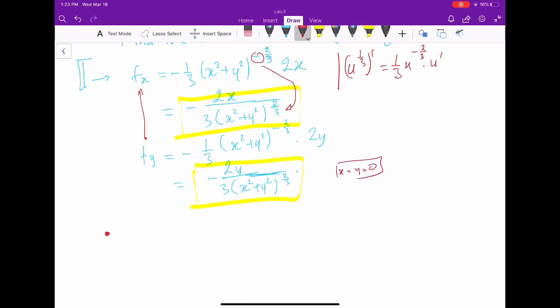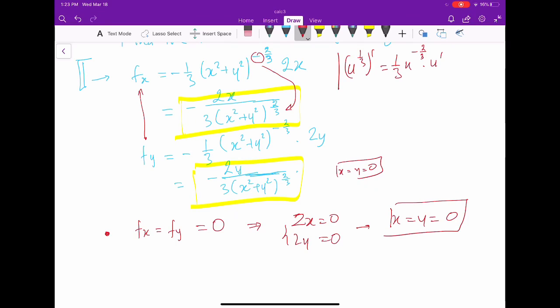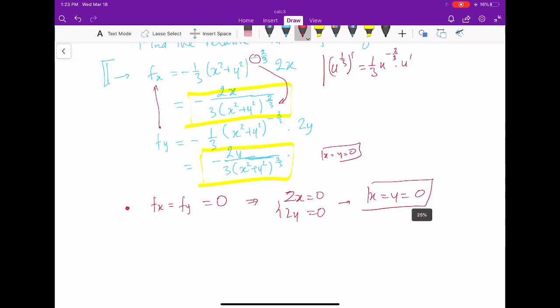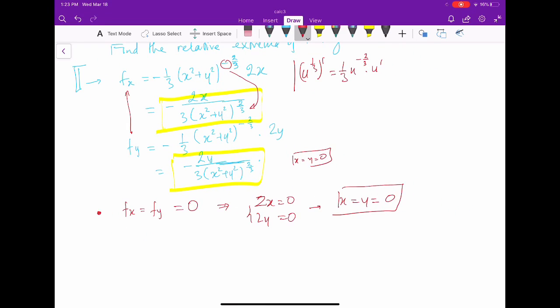If you consider the first case when fx equals fy equals 0, you still get 2x equal to 0 and 2y equal to 0, and x equals y equals 0. So 0, 0 is a critical point for the first situation, but be careful with this. I just did that very naively, okay? Because we still need to consider the denominator.